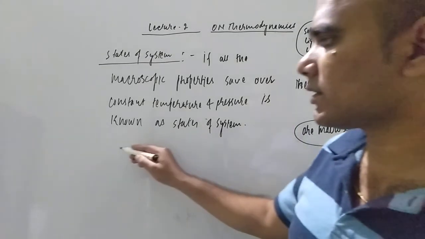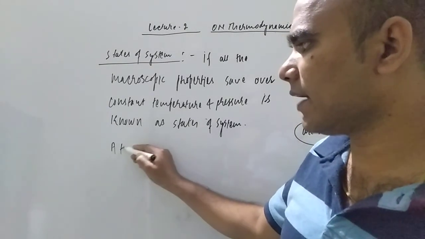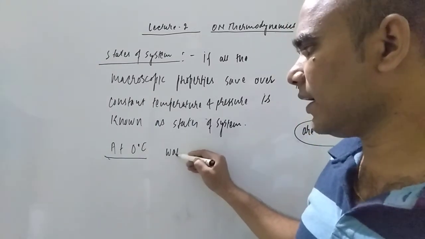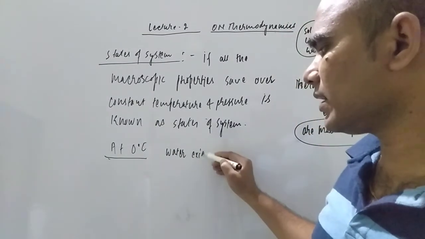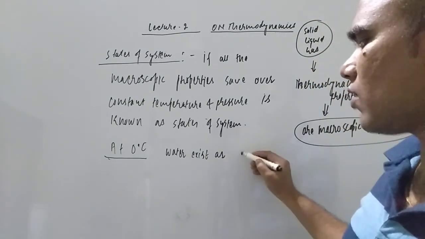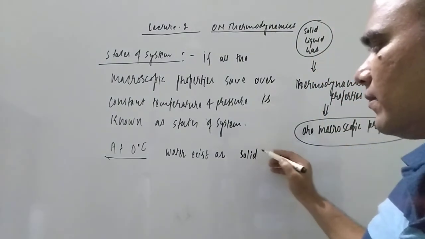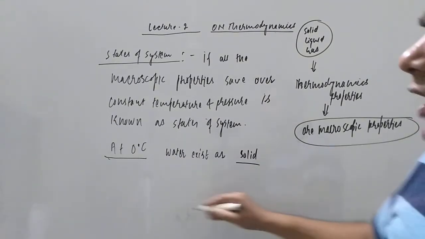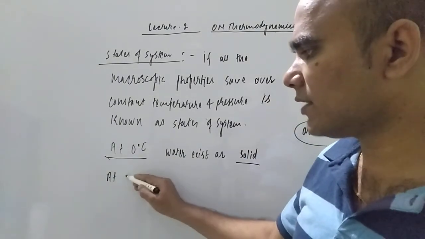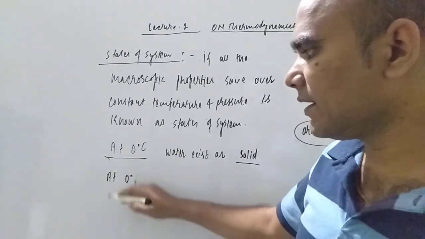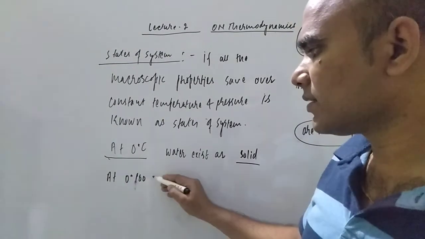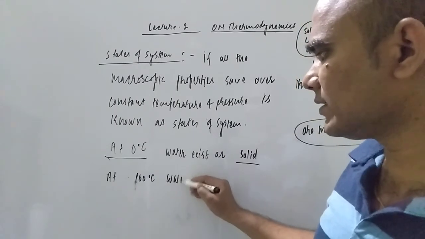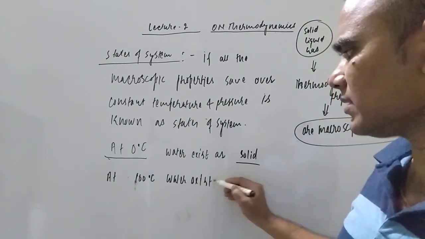Suppose at 0 degree Celsius, water exists as solid. So the state of water is solid. Now if you change the temperature to 100 degree Celsius, water exists as gas.